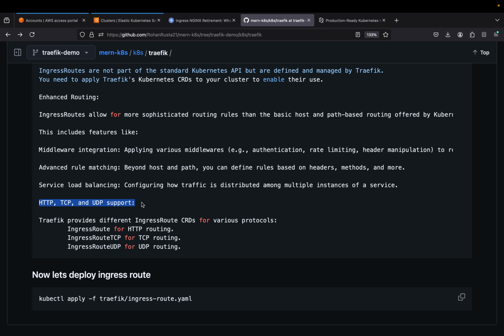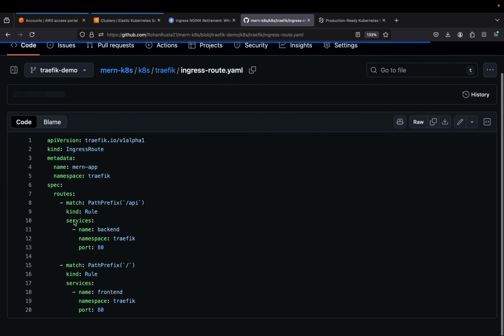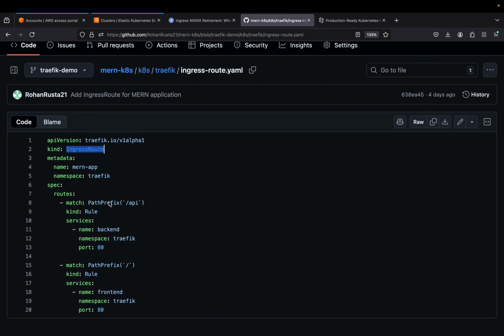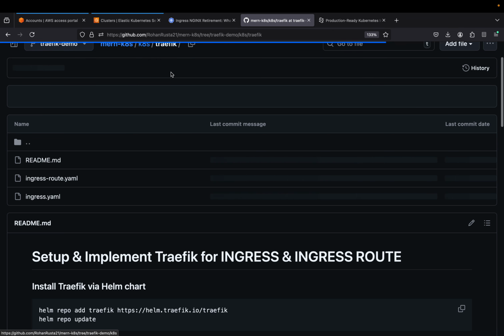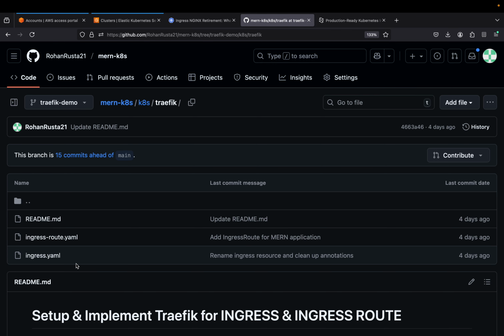And yeah, these are the protocols which it supports, and these are the kinds we will be mentioning for different protocols or routing. So for HTTP routing, we have to use kind as IngressRoute. For TCP, IngressRouteTCP, and for UDP routing, we have to use IngressRouteUDP. As I'm using HTTP, that's why the kind is IngressRoute only. If I was using TCP, then it should be IngressRouteTCP. So yeah, this was all the readme part and the manifest file which we will be using.